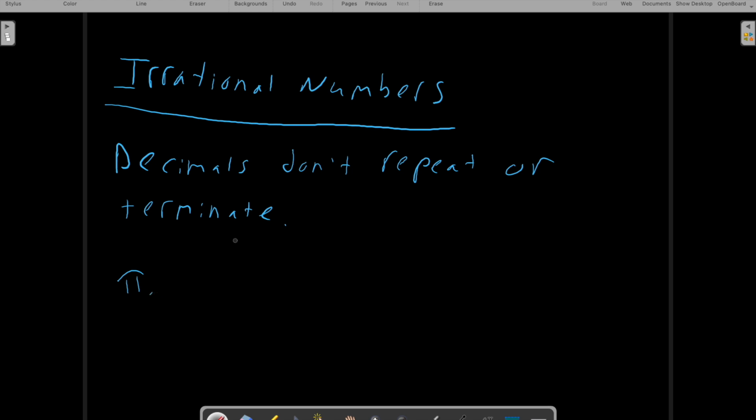But what you're going to see mostly in Algebra 1 or in this course is any square root that is not a whole number. So square root of 9 equals 3, not irrational, right? Square root of 7 doesn't end, goes on and on forever, doesn't repeat, therefore it is irrational. Okay? That's going to be the whole of the lesson in this video.